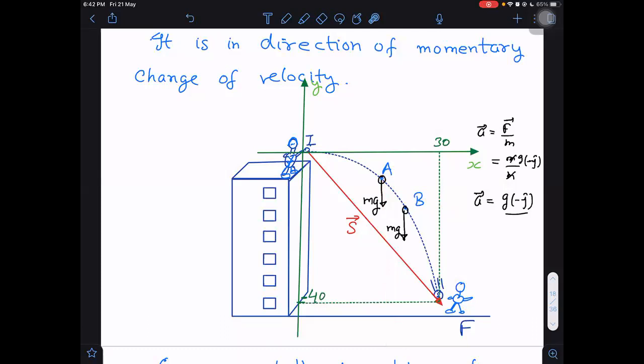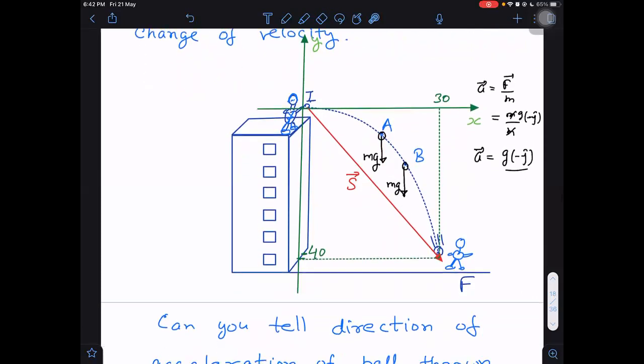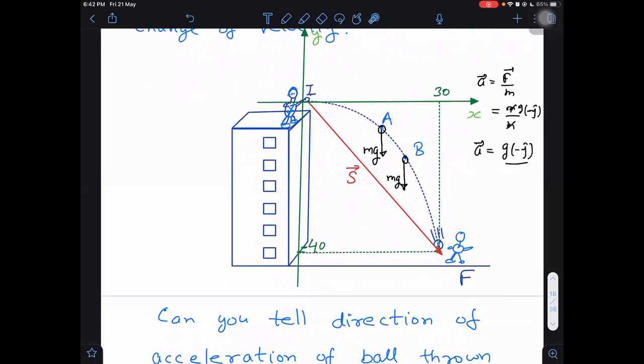Okay, sir. Sir, what about the force exerted by the person? The person is exerting it, that is true, but only up to the time the ball remains in his hand. Let me tell you this way. For example, this is the arm of the person, and this is the ball here.